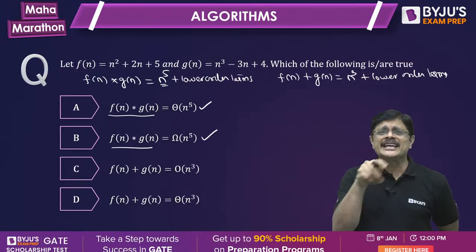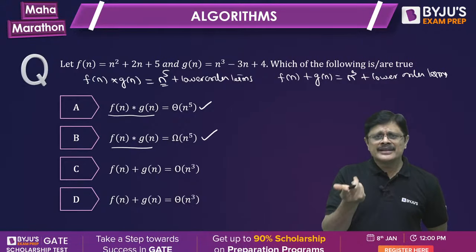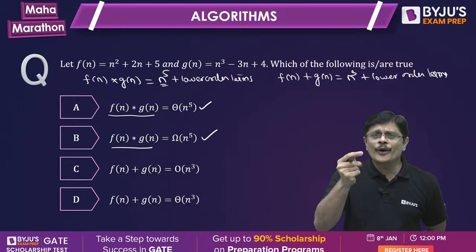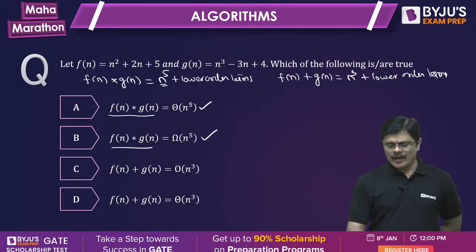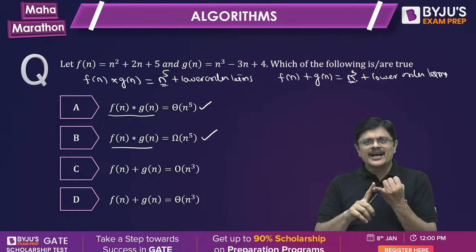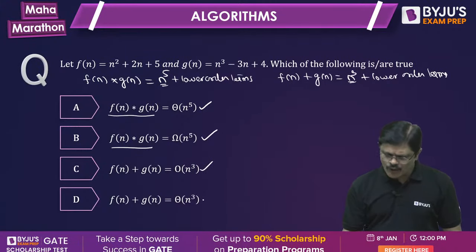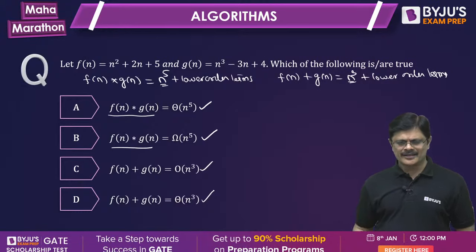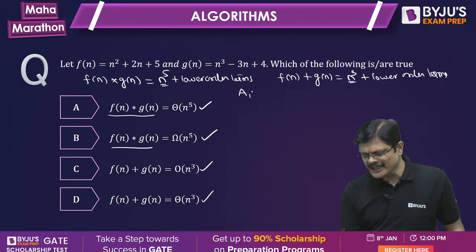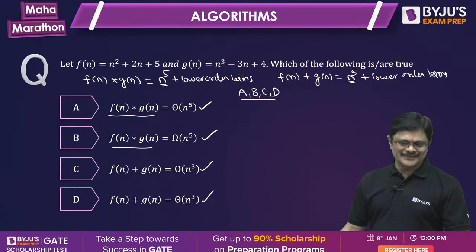See, theta means equivalent to. Big omega means greater than or equivalent to. Yes, equal to is there, no? So no problem, this is correct. Now f(n) plus g(n) is of order n^3. So you can say big theta, you can say big O, or you can say big omega. So big O or big theta, all are correct. Pranab Paul says all are correct, and that is simple. Am I clear?